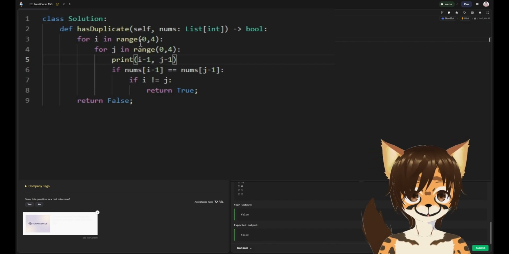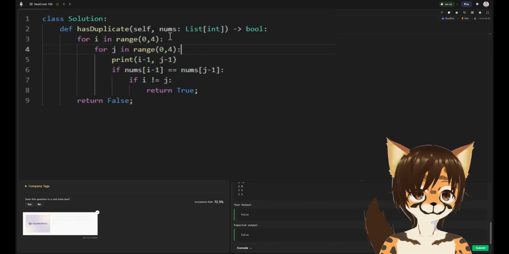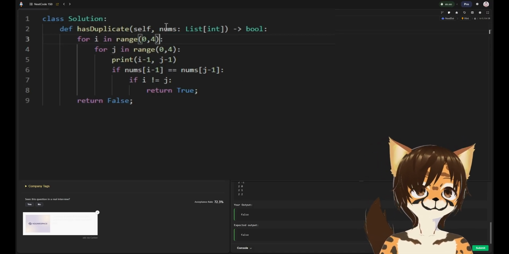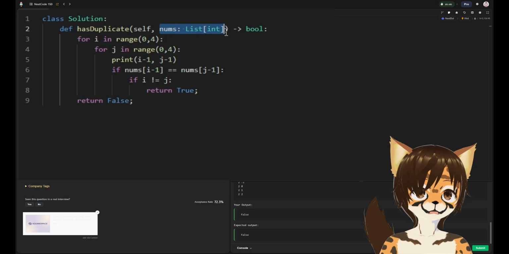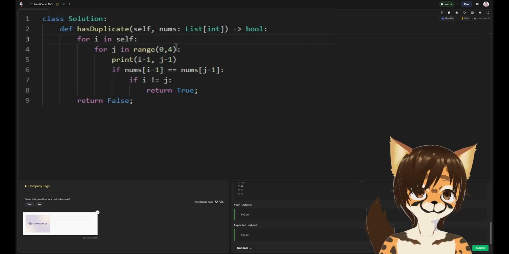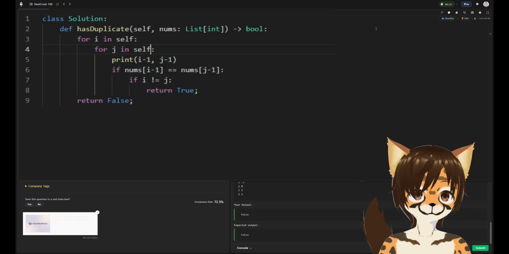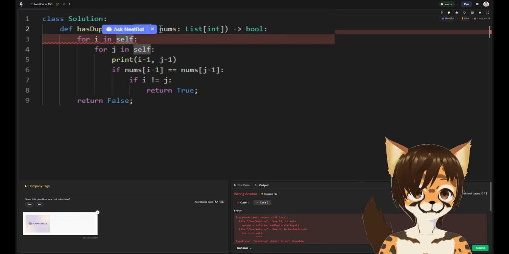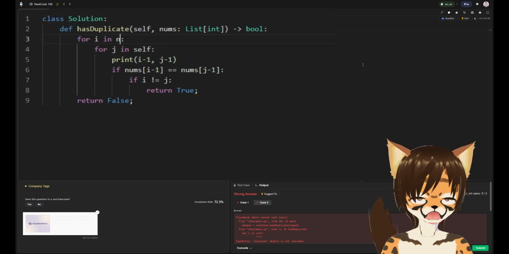But when I do while in the nums, then it gets sad, it gets kind of angry. What? Why? I'm noticing the parameter here, nums, is to list. Is it possible that self is the parameter for here? No, no way, right? Yeah, no. Also, what is this parameter being passed? I actually have no clue. But it doesn't look relevant.